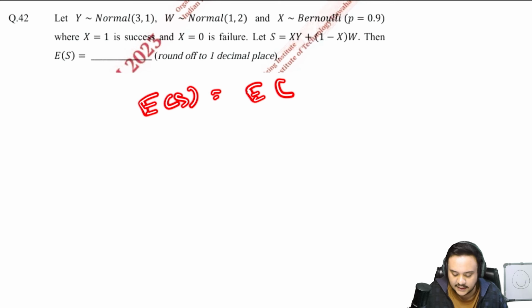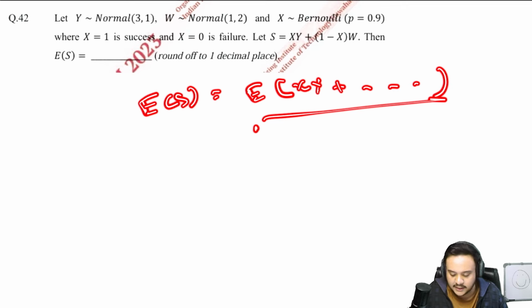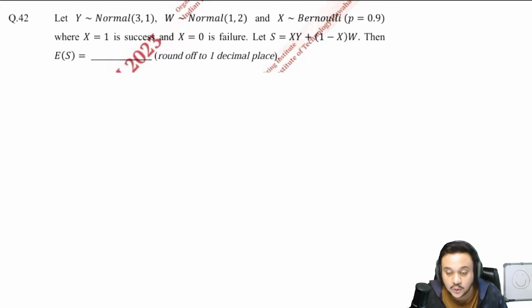You will just take E of xy plus this blah blah blah, and you may just assume x and y and w as independent, and you will make a mistake somewhere along that route. Okay, that is a very long process, and I'm not even sure if that will be right because I haven't solved and checked.